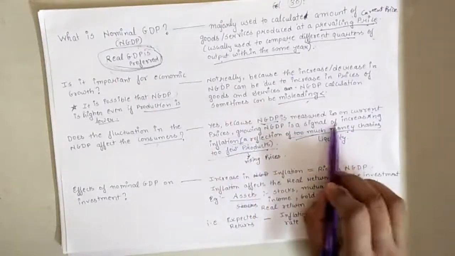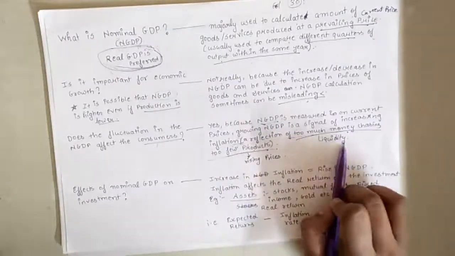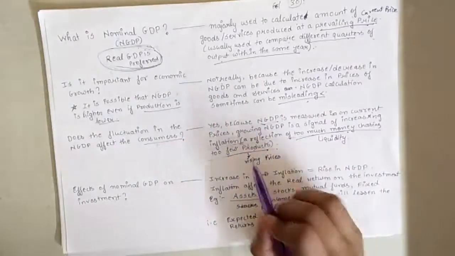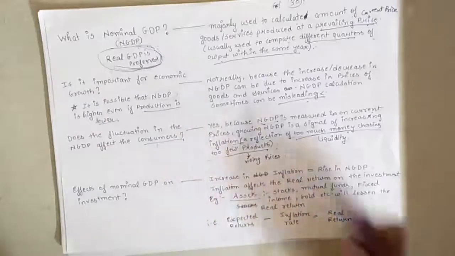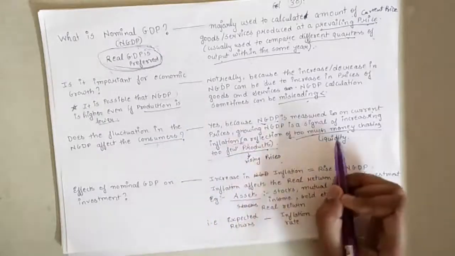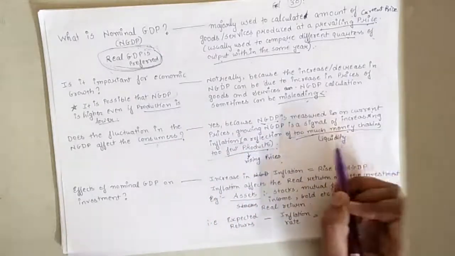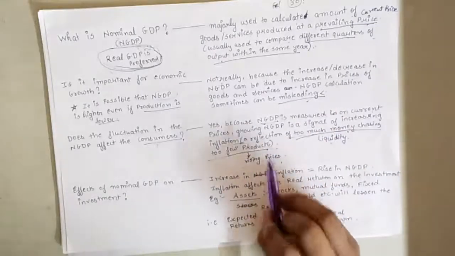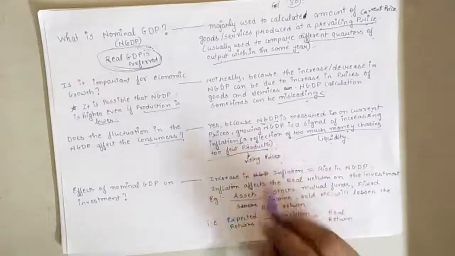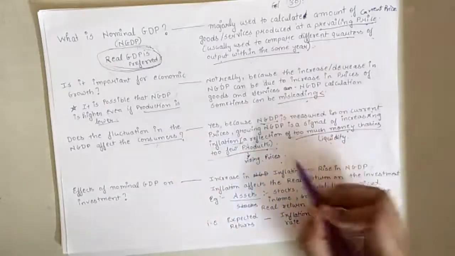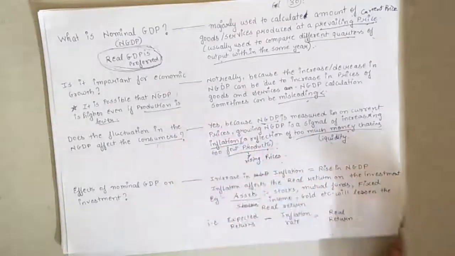Even if people have money in their hands, simultaneously the prices of products in the market are rising. So the consumer is not able to afford the products, or the demand for these products is not rising. That turns out to be inflation.